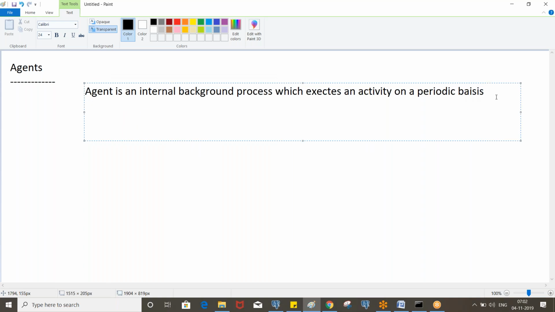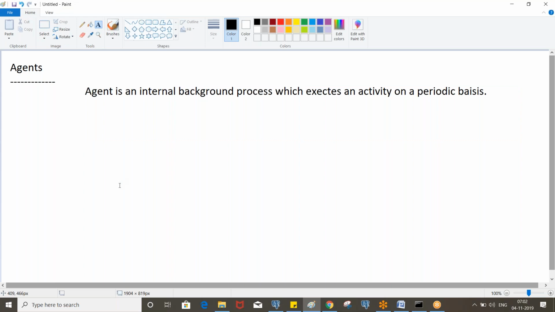Okay. So let's say, for example, if you want to execute an activity, what do we need to do? We need to log in to the application. And when we execute a flow, if an activity is referenced in the flow, it will be executed. But sometimes those have to execute in the background.